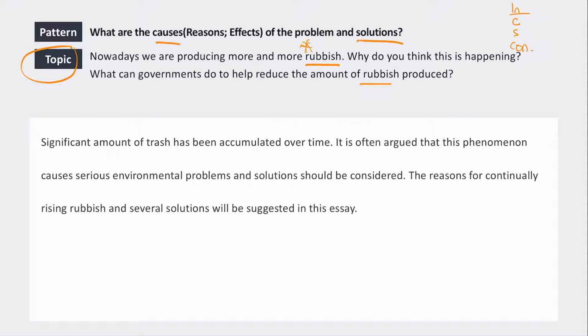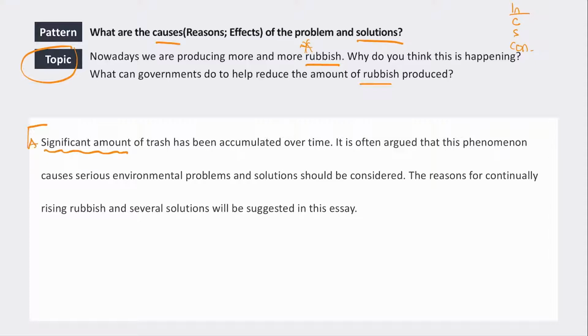So let's take a look at the introduction that this person has written. "Significant amount of trash has been accumulated over time." Okay, so something's missing here. So you need to tell us how much. So either missing a determiner, so you can do it two ways.